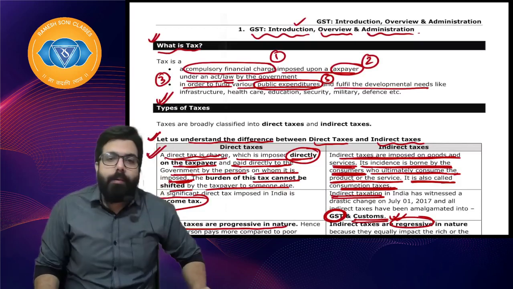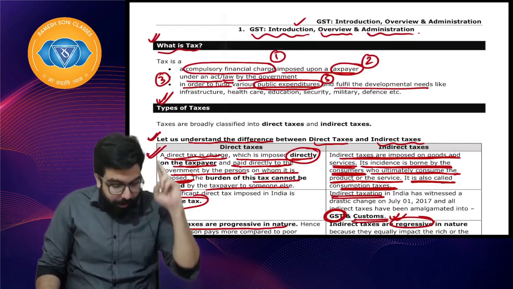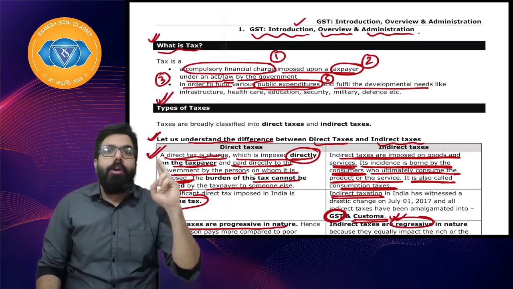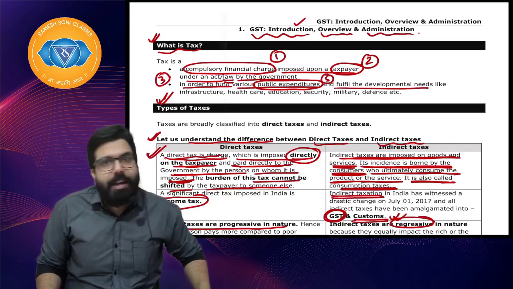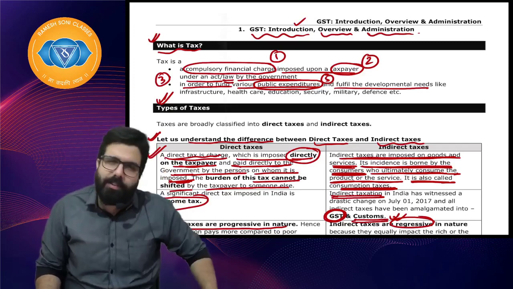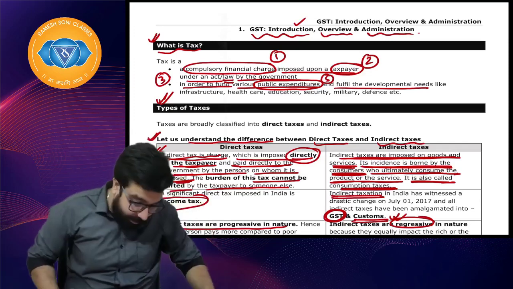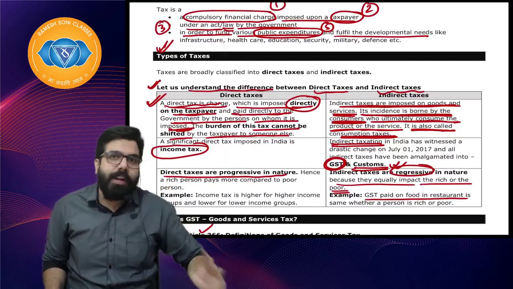First thing we learned yesterday was what is tax. Tax is a compulsory payment. It is to be done under an act or law. It is made to the government so that the government can take care of the various public expenditures which are there, like health, infrastructure, education, etc. Then the different types of taxes.